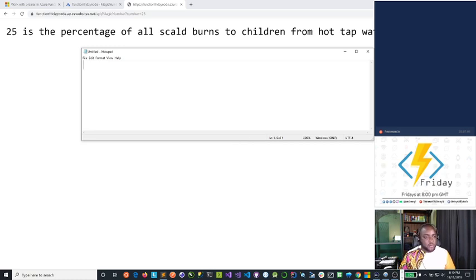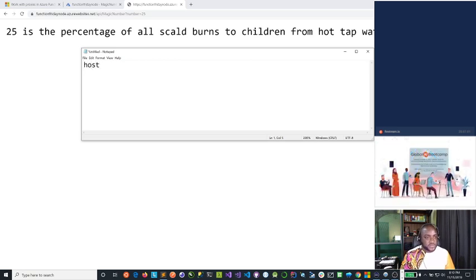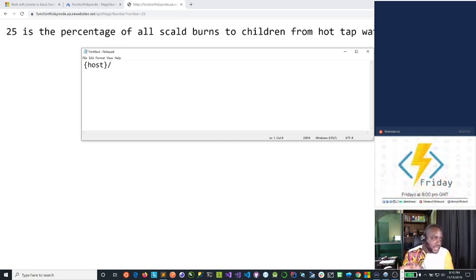So what if I want to have something like this? Let me just use the host to represent the whole of function Friday and all that.